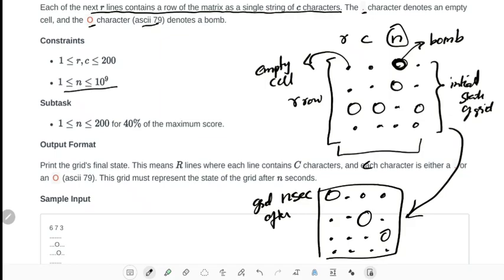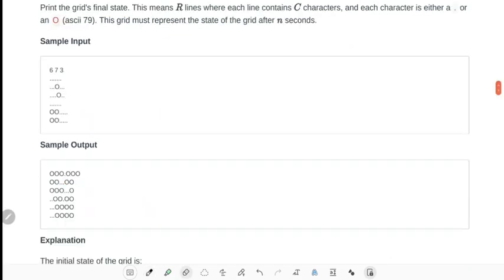Let us see one sample example. Okay, here the initial configuration is given like this: 3 6 7, then dot dot dot dot dot dot dot, dot dot dot O dot dot dot.